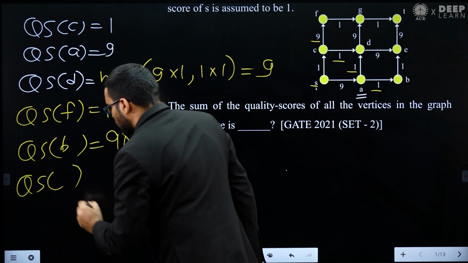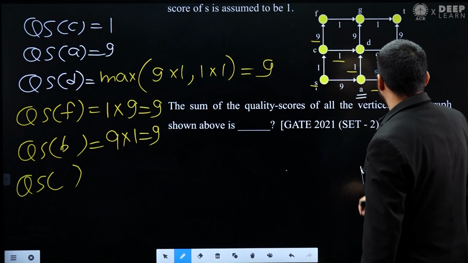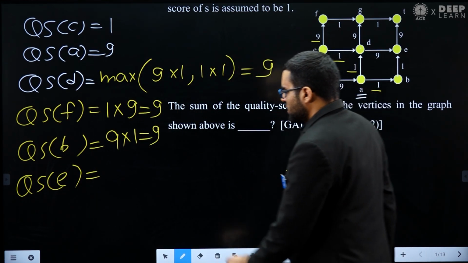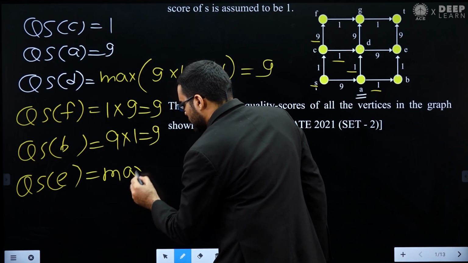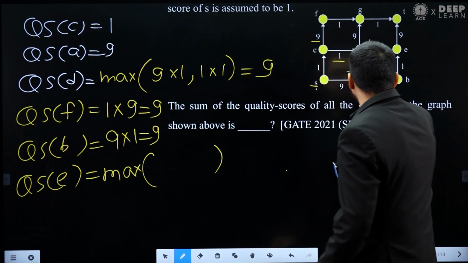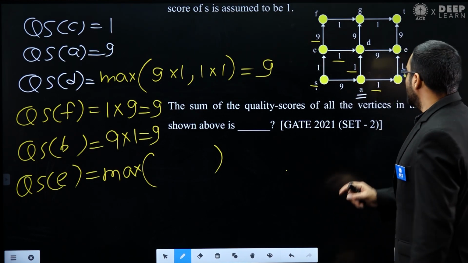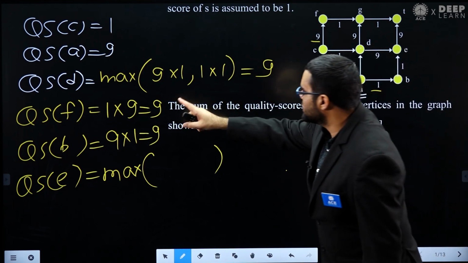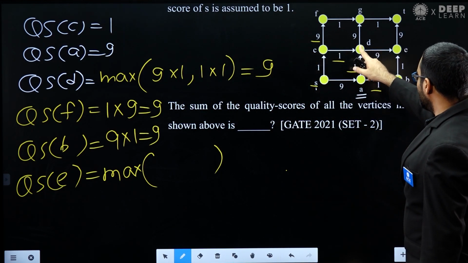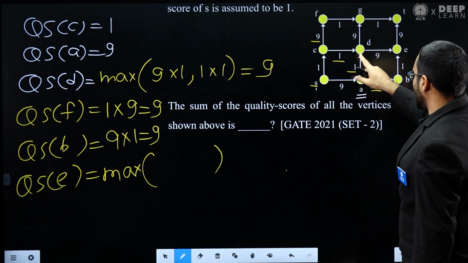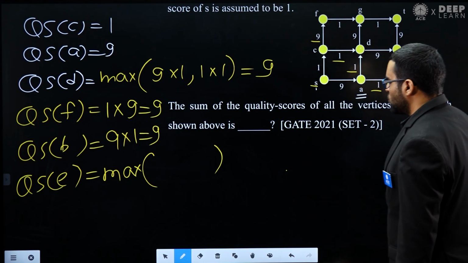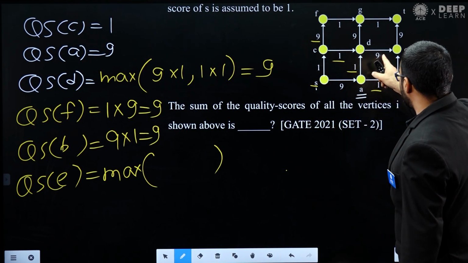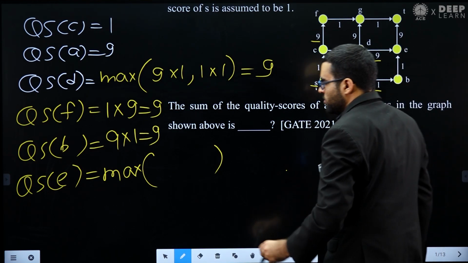Let's see what the quality score of E will be. That will be the maximum of, in this E you can see there are two incoming edges, one from D, another from B. The quality score of D we already know is 9. If you take the path from D to E, the score we get will be the quality score of D multiplied by 9, so 9 multiplied by 9.